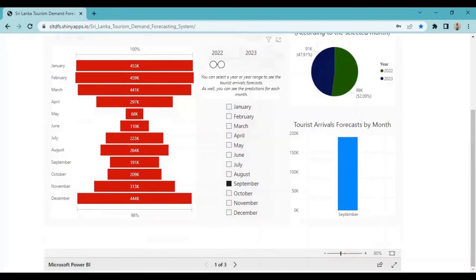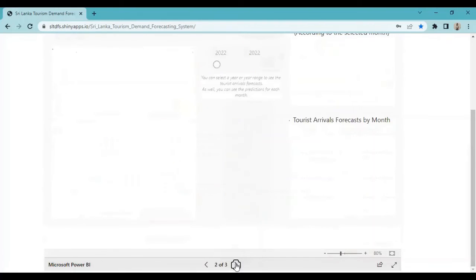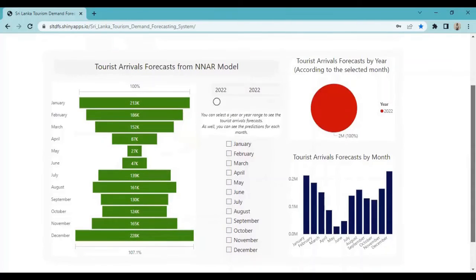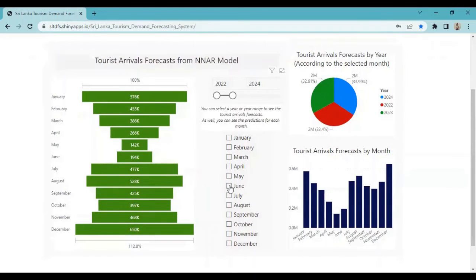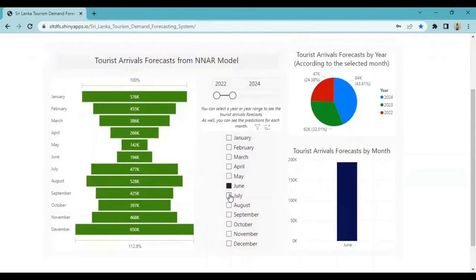In the second page, the user can see the predictions that are calculated from the neural network auto regression model. Here also the user can change the year range and select the required month to forecast ahead.